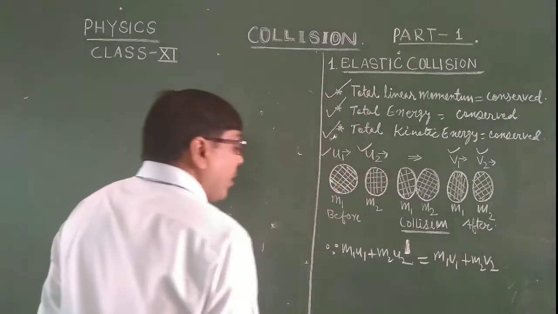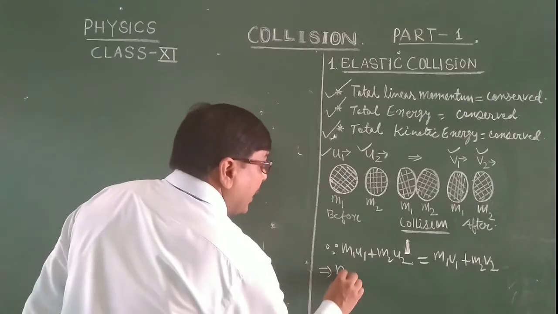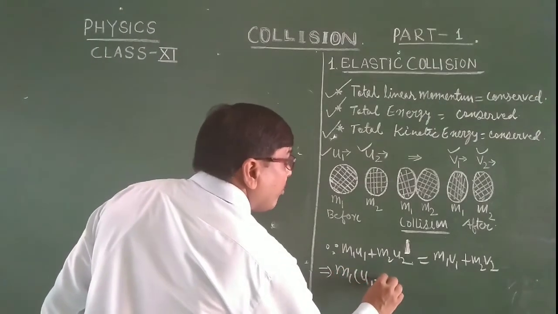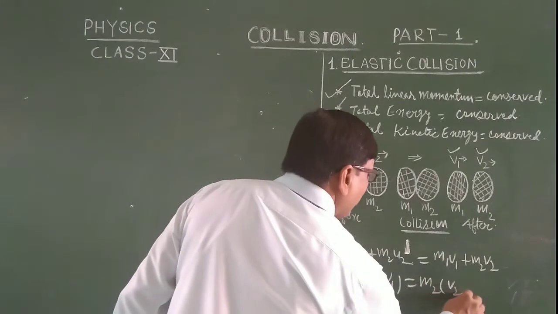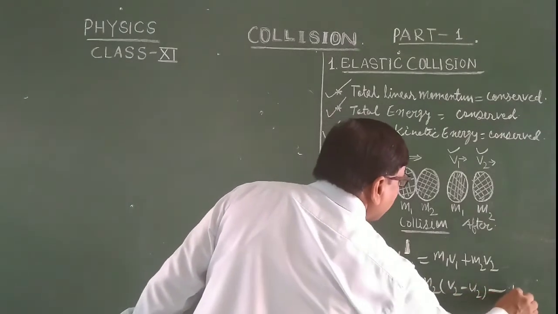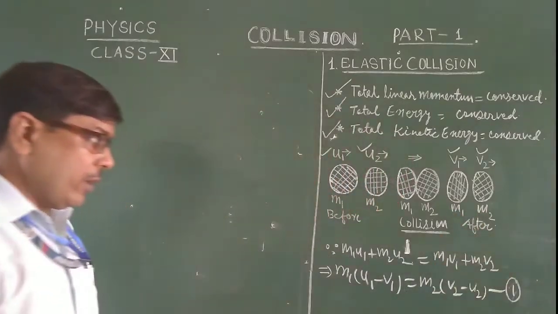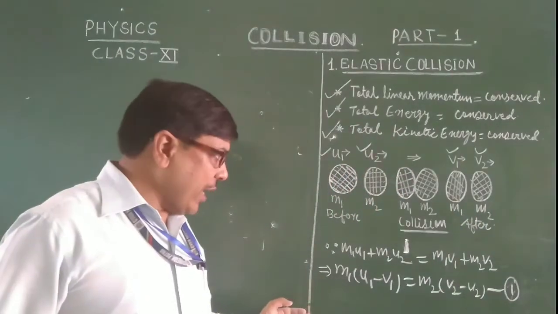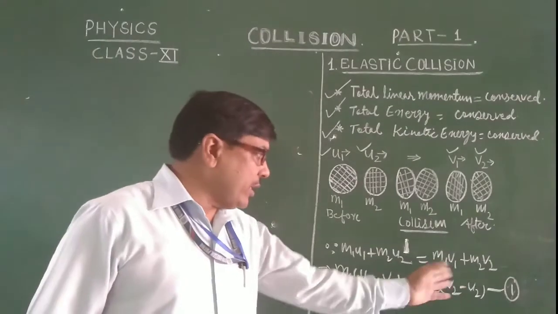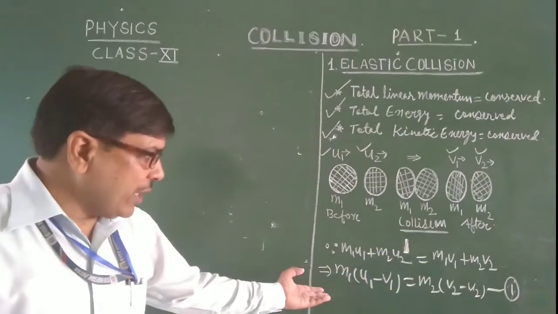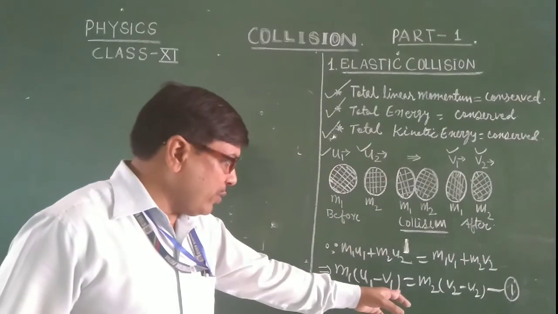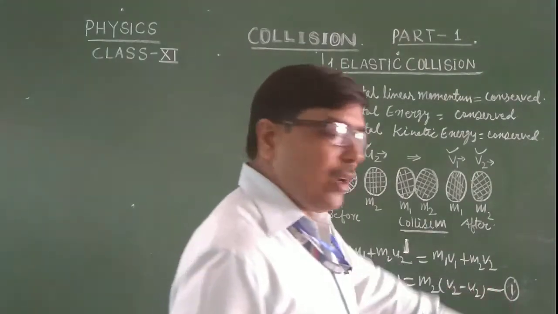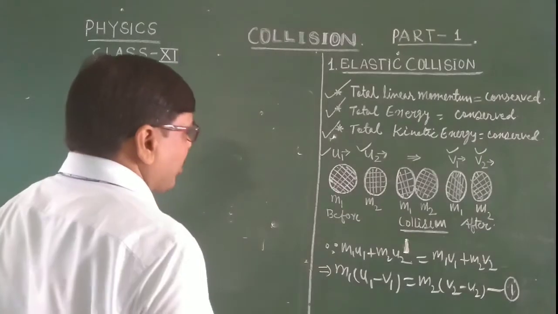After solving, m1 (u1 minus v1) is equal to m2 (v2 minus u2). This is equation 1.